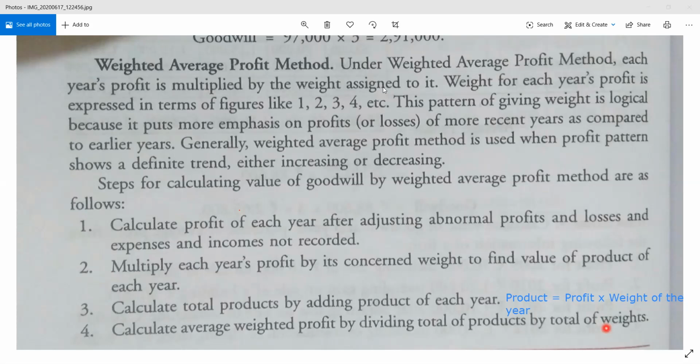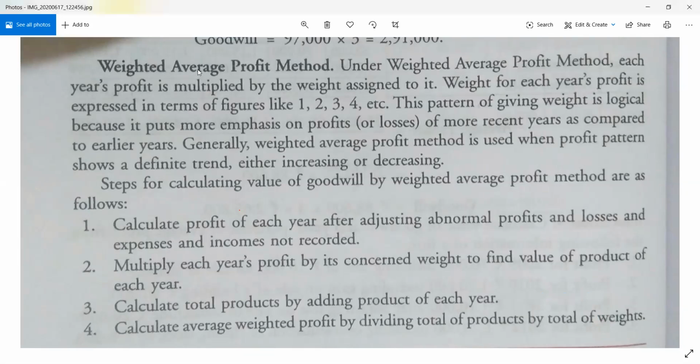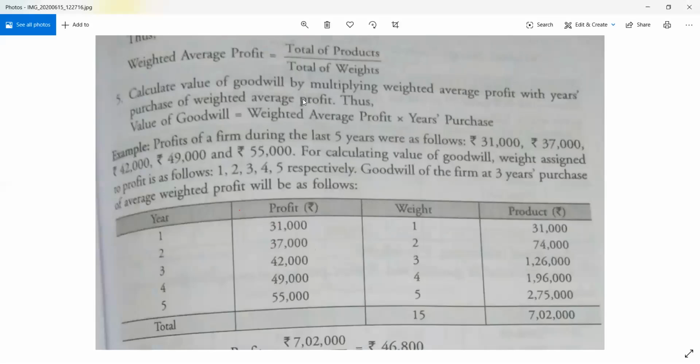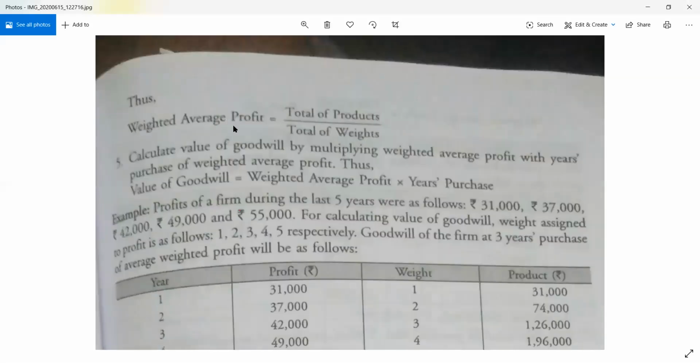Now this formula I'm going to erase, so it is not required now. We'll go with the solution. As I was telling you, weighted average profit is determined by this formula: total product divided by total weight.